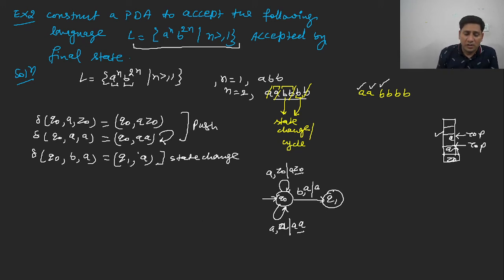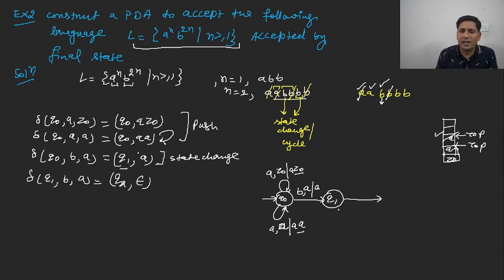Now on this Q1 state, there will be the second B. So what have we done? We have only changed the state. This is a state change. From the second B we will pop this A. We will pop this A, and the pop operation is performed on a different state. So say this is the Q1 state, because we have already changed the state. Q1, input is B, A is our topmost symbol. So we will write it as Q2 epsilon. That is, we are performing the pop operation.